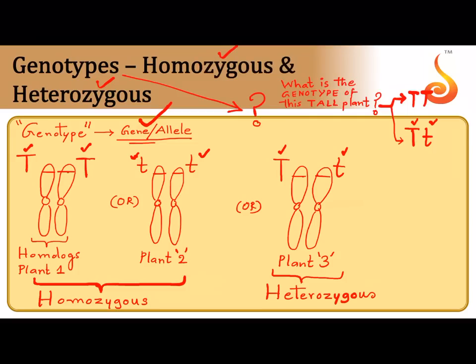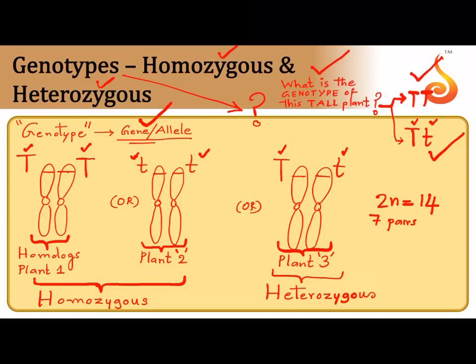Then genotype. If one is asking you for genotype, one wants to know whether the plant for that particular trait, like I said, what is the genotype of the tall plant? I want to know with respect to tall alone whether the plant is a homozygous plant or a heterozygous plant. And then very, very important, why have I taken paired chromosomes in each of these plants? Because remember, pea plant is diploid. In the last class I had told you the diploid number of pea plant, 2n, is equal to 14. How many pairs of chromosomes are there if 2n is equal to 14?